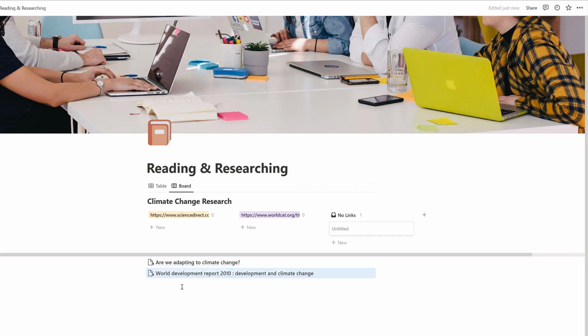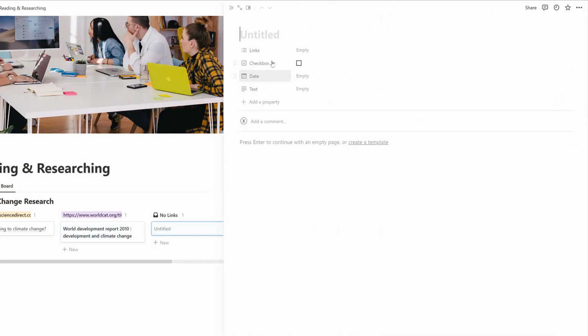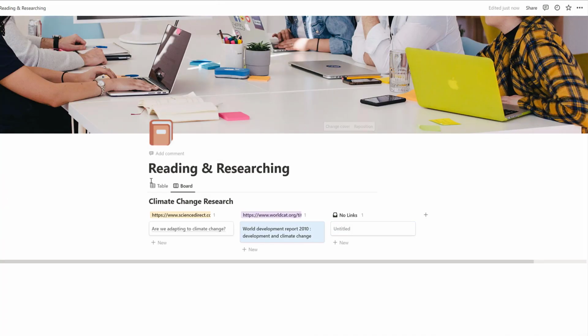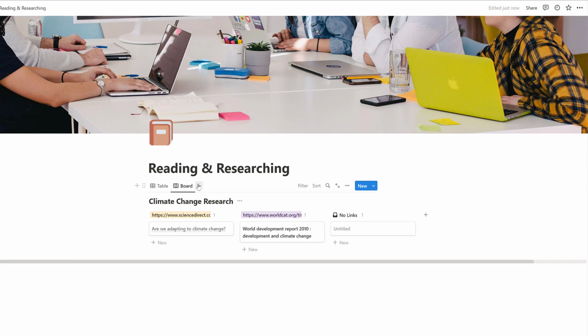Even grab them underneath and then drag up what you need when you need them at the top as well. You can even add your own ones here manually if you want by tapping in there and then adding your own sources here, which I'll show you in a second as well. So there you go. We've got table, still got your table there, but you've also done it in a board view.